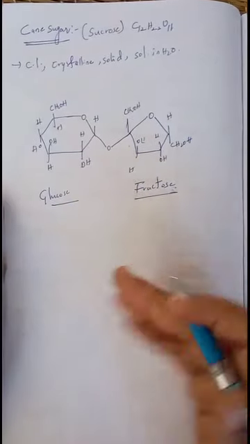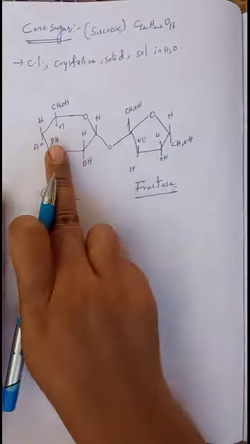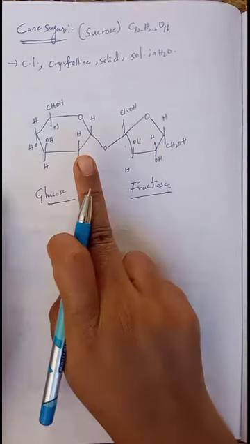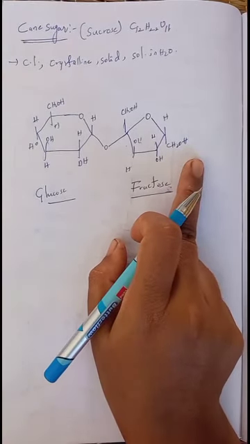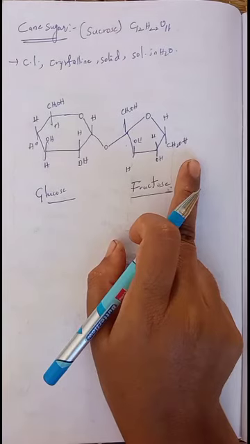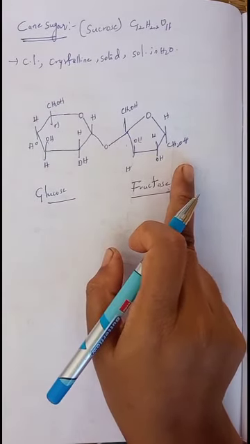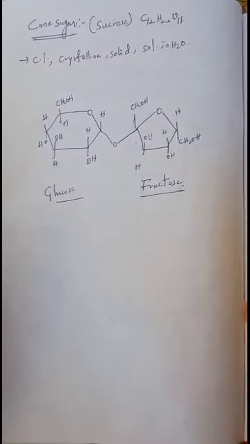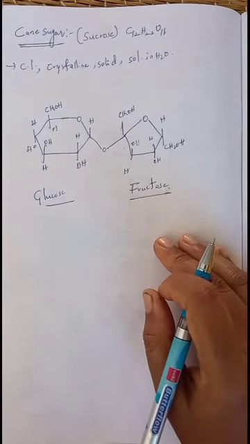Now we will see the main properties. Whenever sucrose undergoes hydrolysis, it gives 1 unit of glucose and 1 unit of fructose. The hydrolysis of cane sugar is called inversion, because an equimolar mixture of glucose and fructose is called invert sugar, and the process is called inversion.